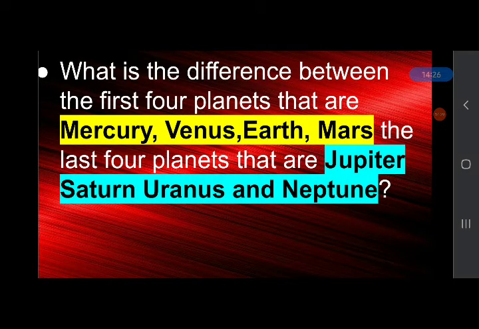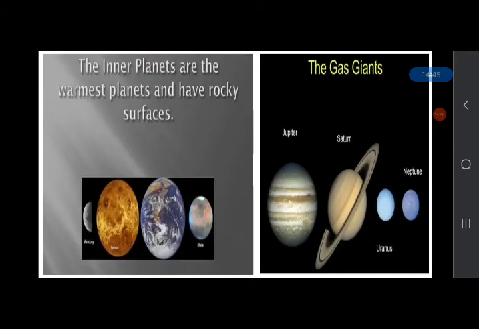Next question. What is the difference between the first 4 planets, Mercury, Venus, Earth and Mars, and the last 4 planets, Jupiter, Saturn, Uranus and Neptune? You can answer to your partner. So the difference is that the first 4 planets, Mercury, Venus, Earth and Mars, are solid and are also called inner planets, and they are warmest.